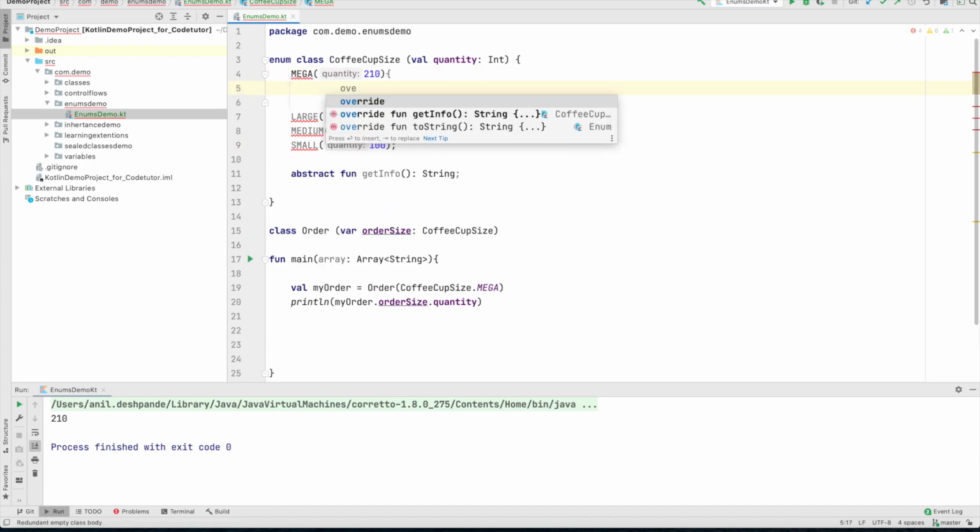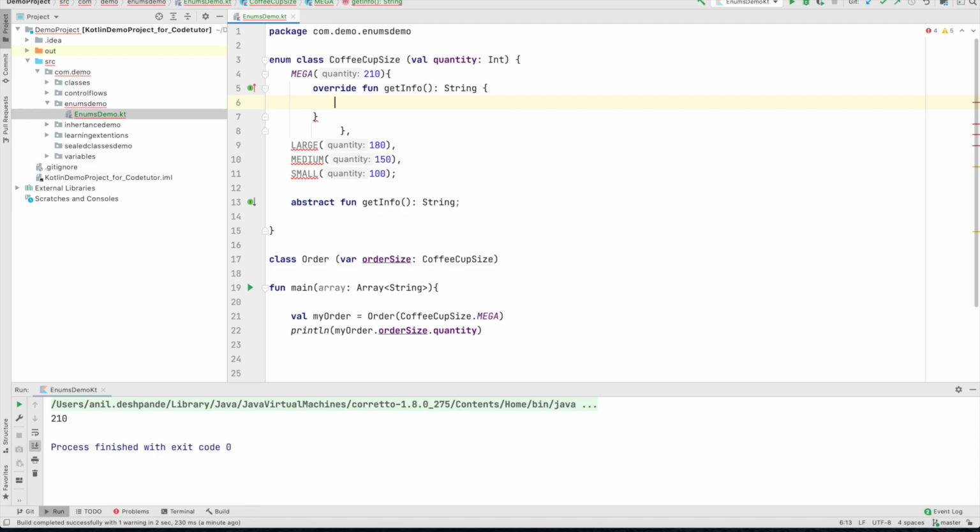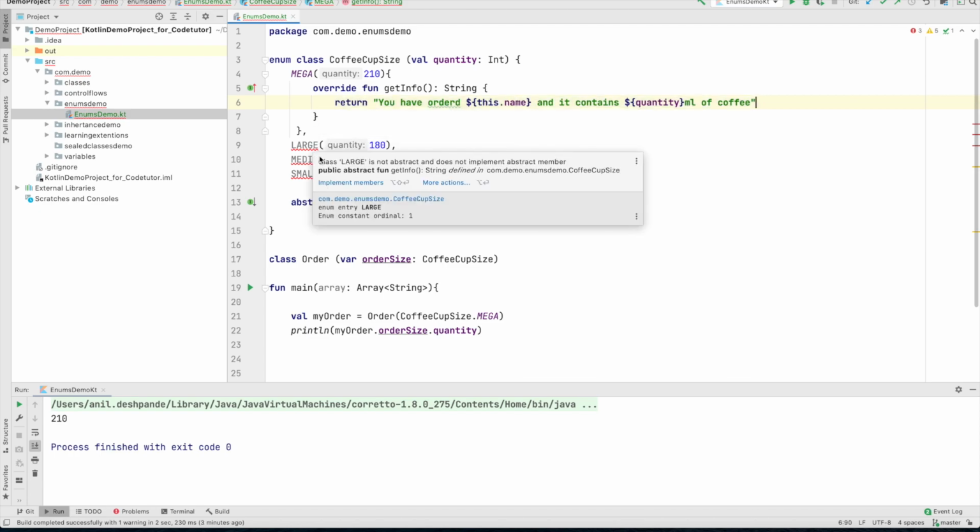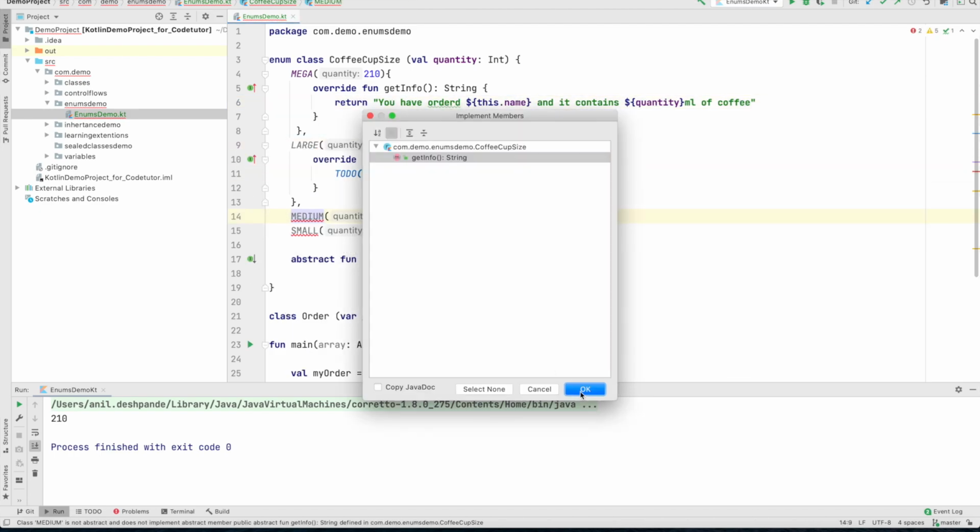So I can override getInfo and what I will do is println, you have ordered this dot name, that is going to print mega, and it contains this quantity ml of coffee. I think it is a compilation error. I need to return this. So let me do the same thing for the other instances as well.